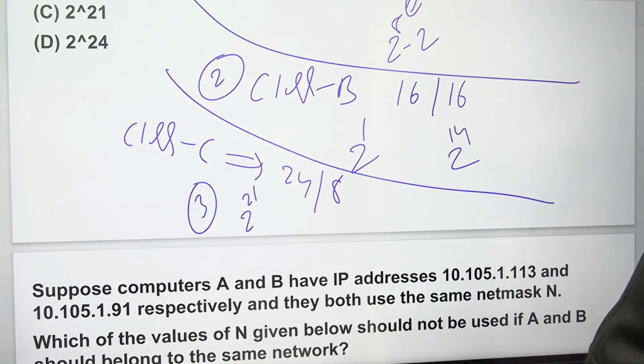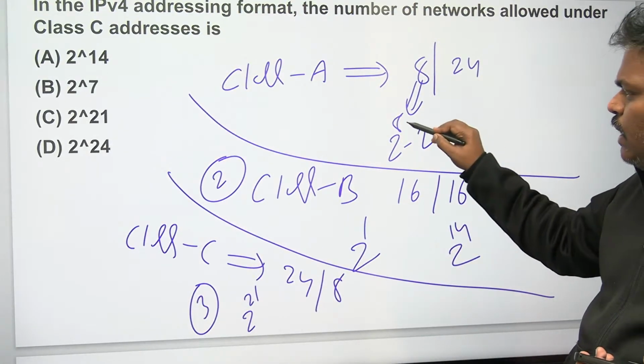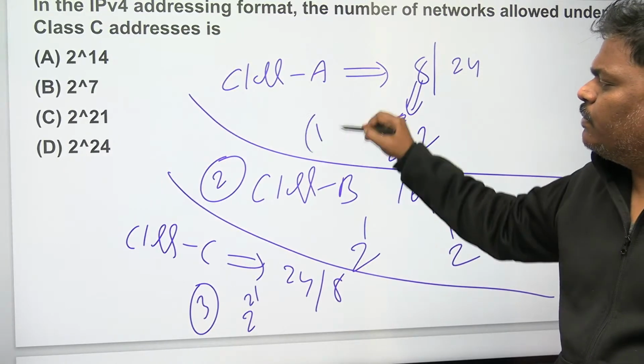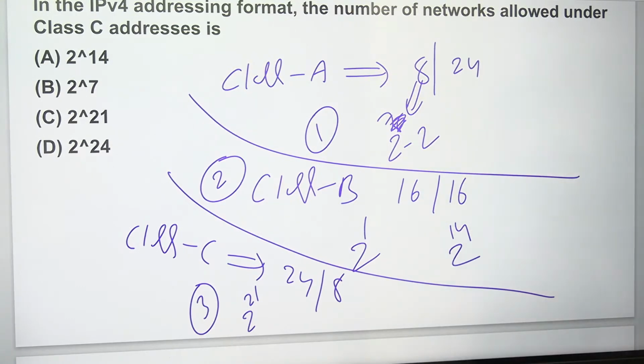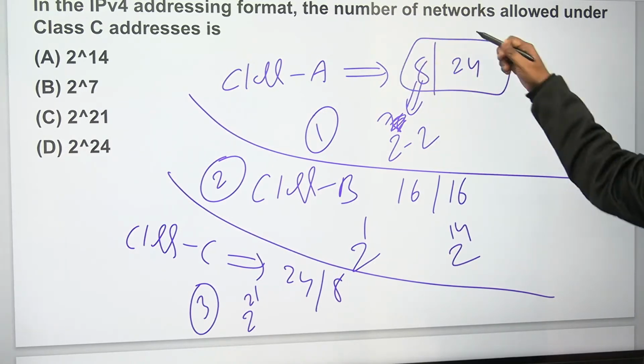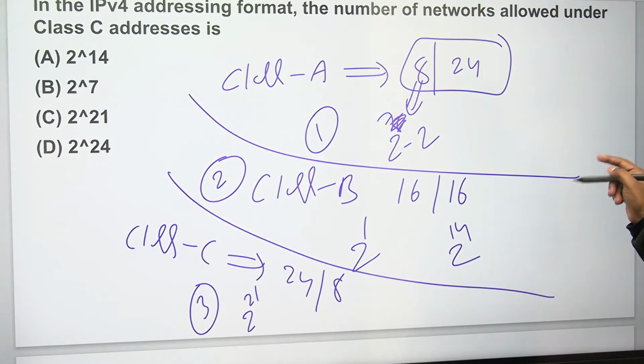Here, see this one. Here 2 power 7, here 1 bit. Now perfect. So class A, for those people who were confused, I have written it on the board. In class A, 8 and 24 will be divided. In that, 1 bit is fixed, because the first bit is 0. The remaining bits are 7, so 2 power 7 minus 2.